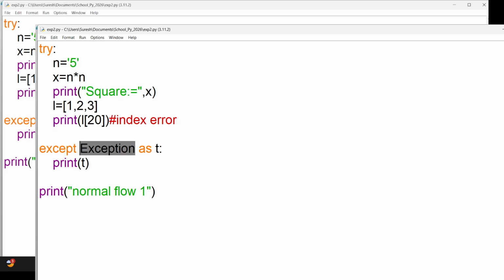So assume that instead of Exception, I'm writing TypeError. So this except only handles the type error.